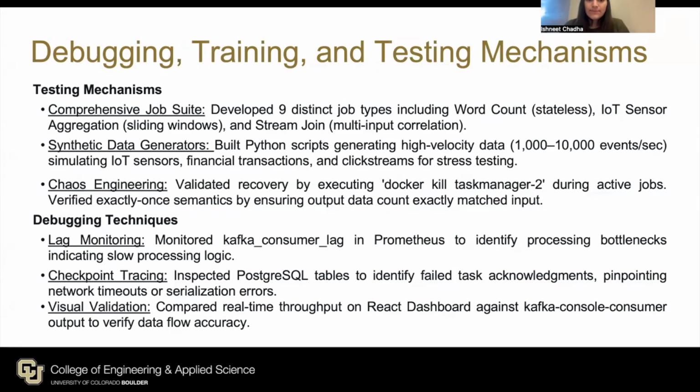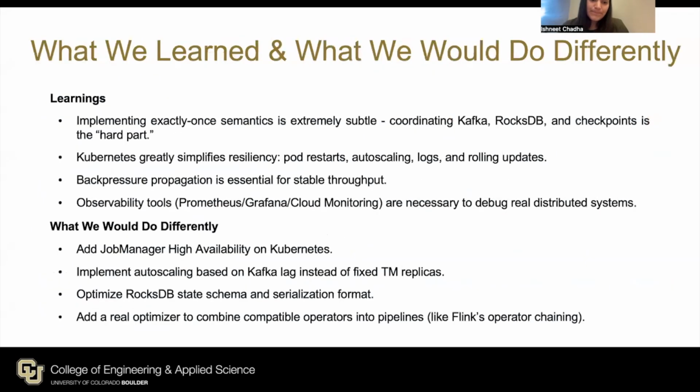For debugging, we monitored Kafka consumer lag in Prometheus to spot bottlenecks when processing fell behind. We used checkpoint tracing in PostgreSQL to see which task failed to acknowledge the checkpoint, helping us find issues like network timeouts or serialization errors. And finally, we did a visual validation by comparing real-time throughput on our React dashboard with the output from Kafka console consumer to make sure the data flow was correct end-to-end.